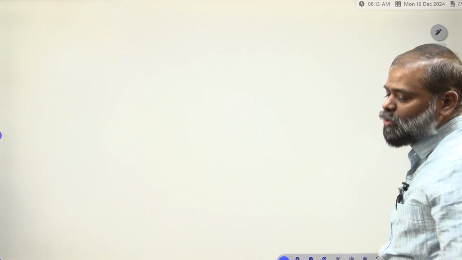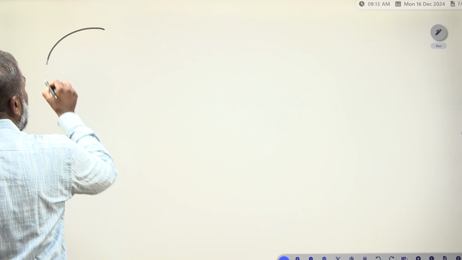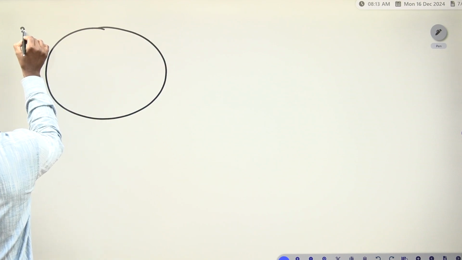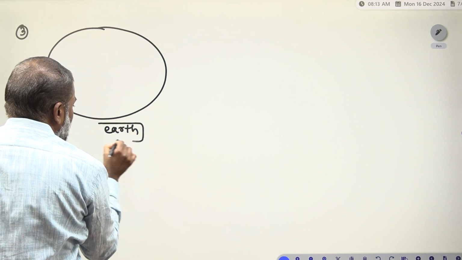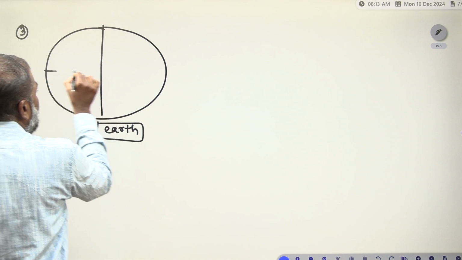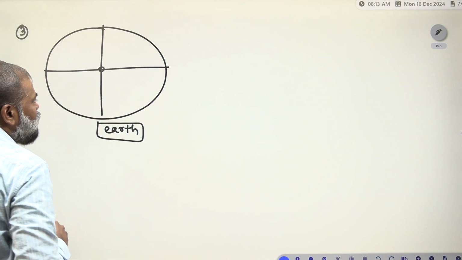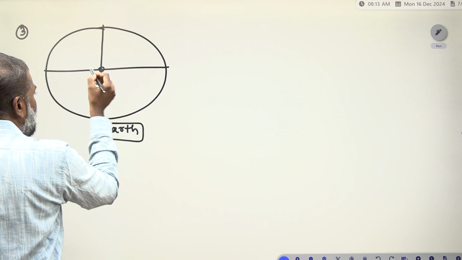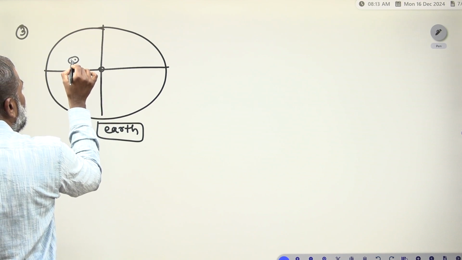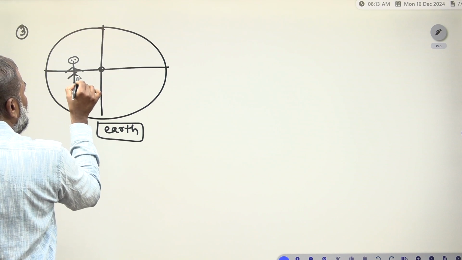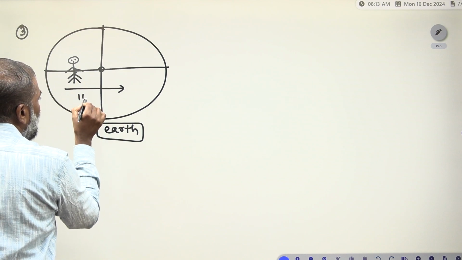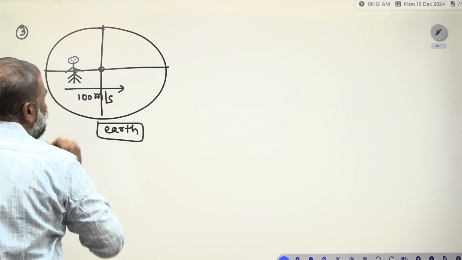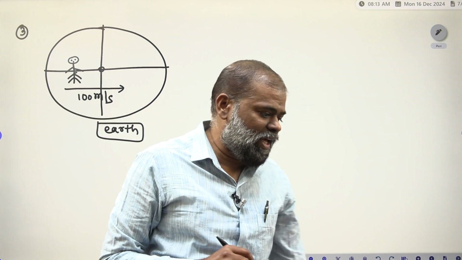Suppose you have to take a correction, how do we have to correct it? Suppose this is the earth. Clear, you have to take the third case. Around the earth you cut it like this, right? On the axis of the earth, one person is sitting, and is moving on the surface of the earth with 100 meter per second velocity.